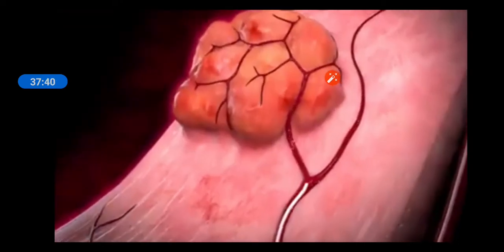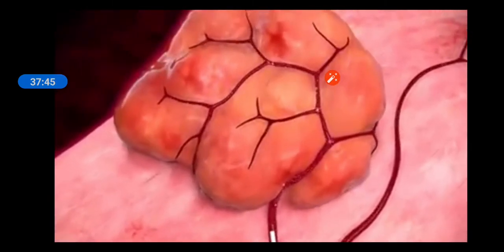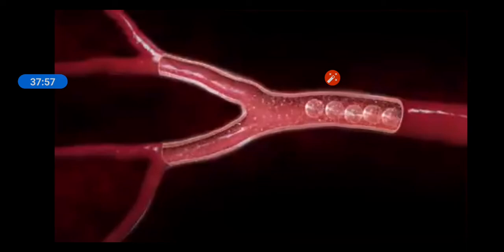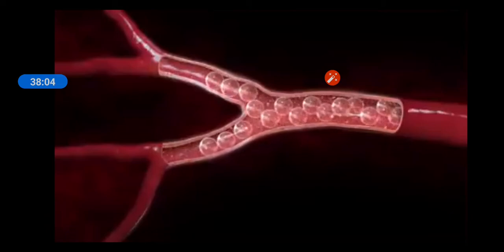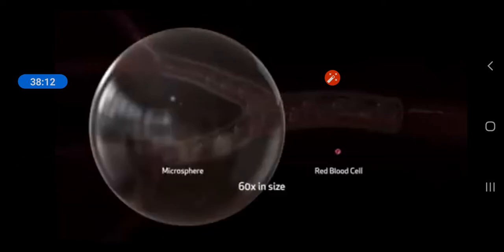Uterine fibroid embolization delivers tiny microspheres to the artery that supplies the fibroids, cutting off the blood flow, causing the fibroids to shrink. The tiny microspheres are injected through the catheter and travel through the blood vessel. Since the microspheres are more than 60 times larger than red blood cells, they plug the tiny vessels that red blood cells travel through to feed the fibroid. The procedure is repeated in the uterine artery on the other side to make sure that all blood supply to the fibroids has been cut off. All fibroids are treated simultaneously.